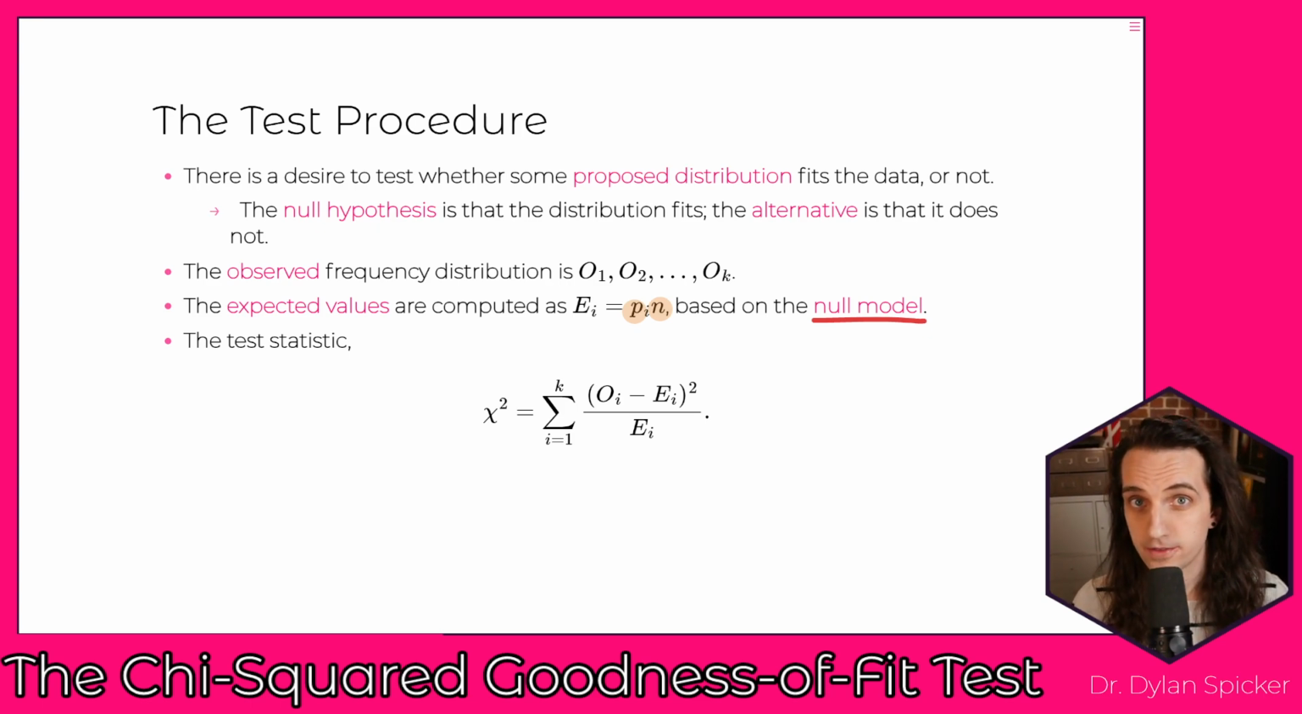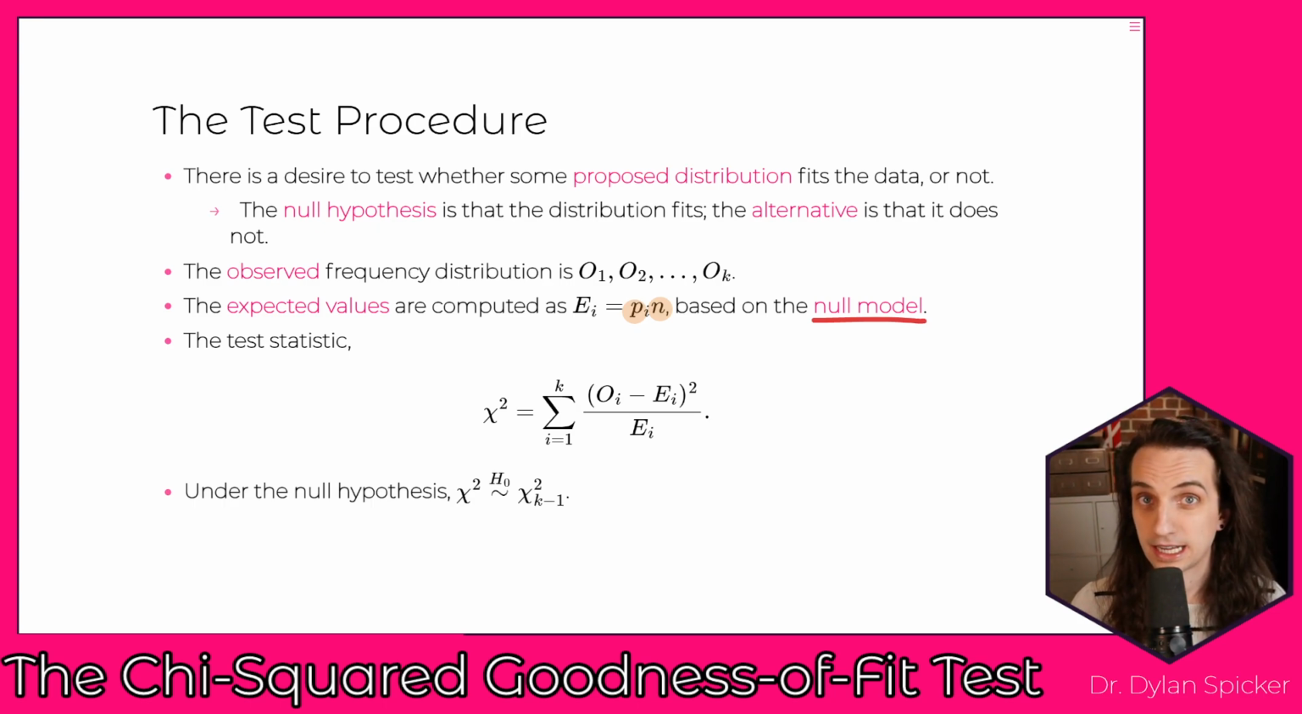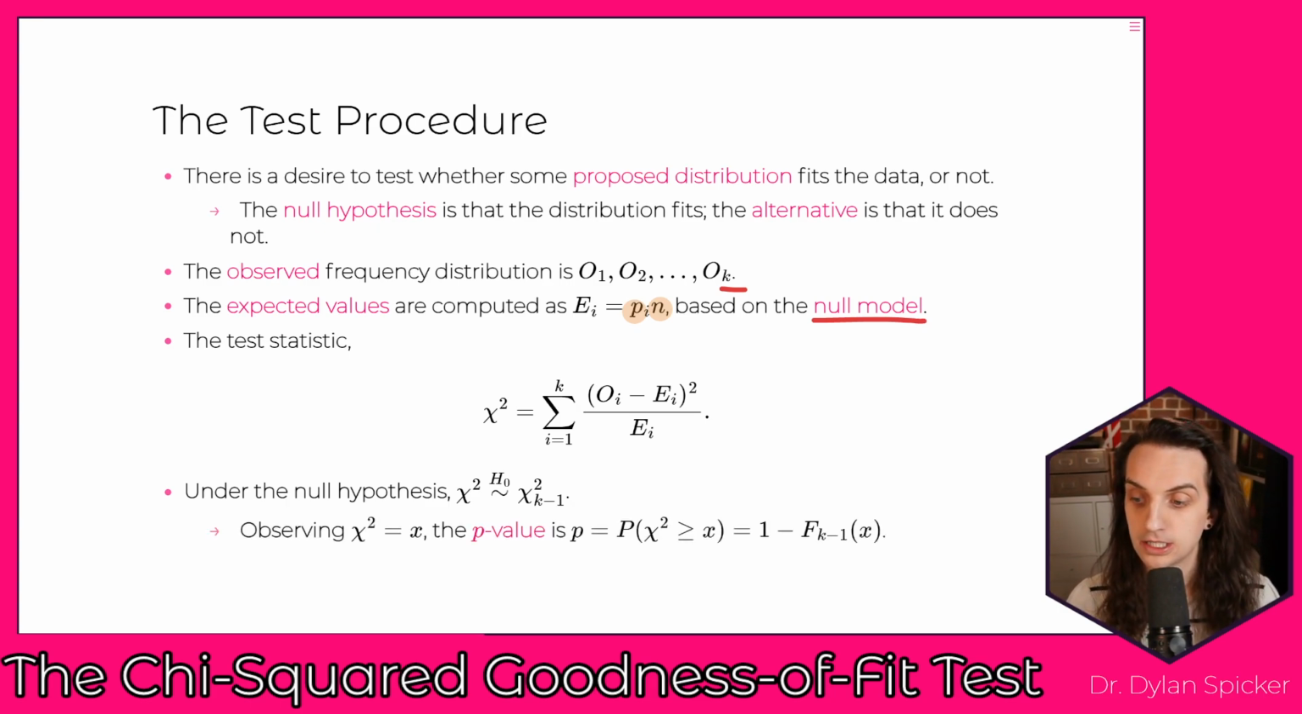That's going to be the sum over all of the possible values of observed minus expected, squared, divided by the expected. Under the null hypothesis, this is going to follow a chi-squared k minus 1 distribution, where k is again the number of categories in our frequency distribution. And from here, we can calculate our p-value. If we observe a value of x as our test statistic, then the p-value is the probability that the chi-squared test statistic is greater than x, which is 1 minus the CDF of a chi-squared with k minus 1 degrees of freedom. This is the overarching test procedure. It is the same as any chi-squared procedure, plugging in our specific hypothesis.